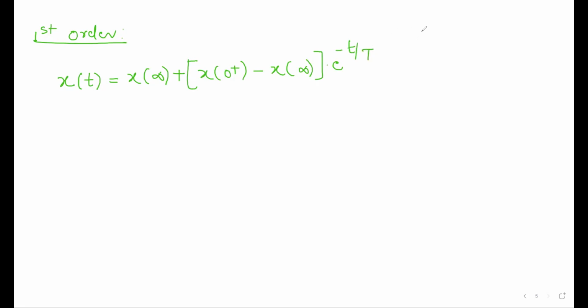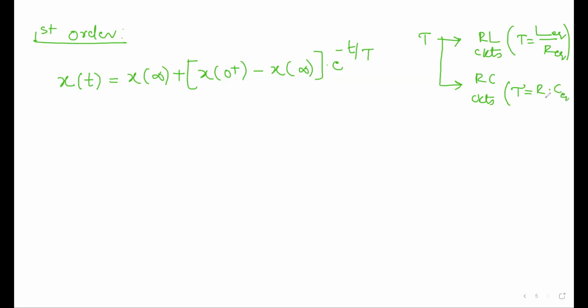Here the tau is the time constant. In case of RL circuits, what is the time constant? The time constant tau is equal to L by R, or L equivalent divided by R equivalent. But in case of RC circuits, time constant tau is equal to R equivalent into C equivalent. That's it.